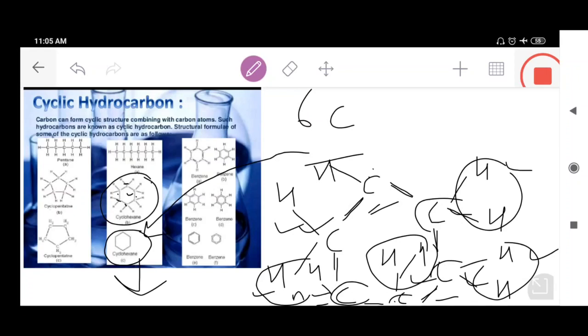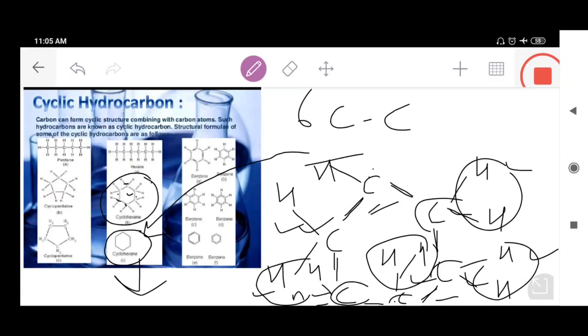This has been asked so many times in the examination: in cyclohexane, how many carbon single bonds are present? You people should answer at that very time. There are 6 carbon single bonds and 12 carbon hydrogen single bonds. There are 6 carbon atoms, and I told you people, every single carbon has 2 hydrogen atoms attached to it. That means 6 into 2, that means 12 carbon hydrogen bonds.